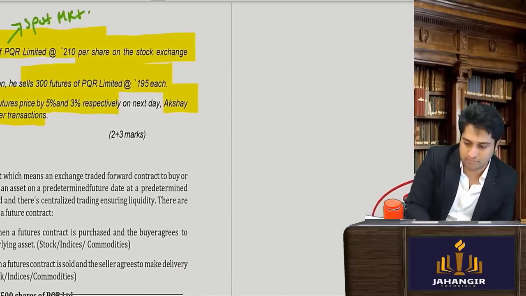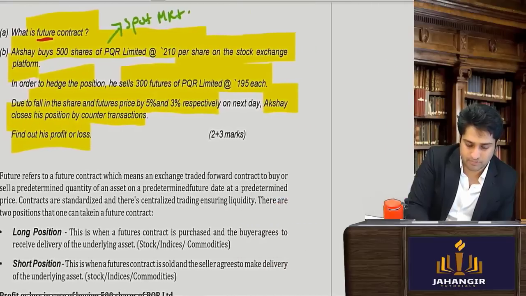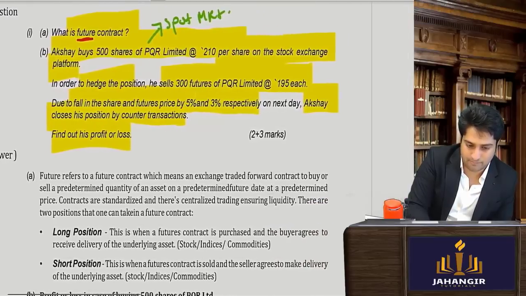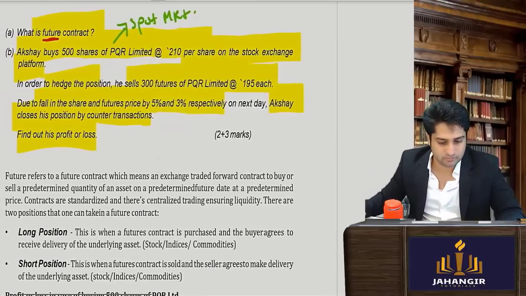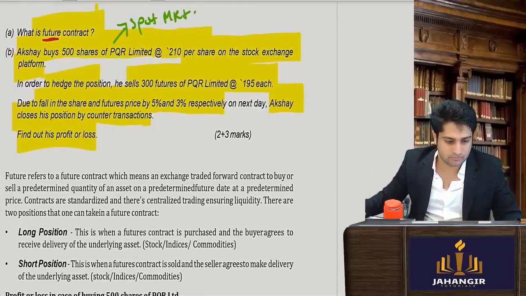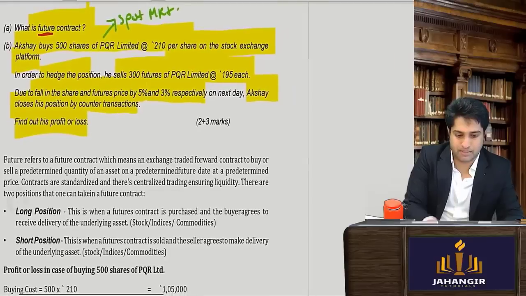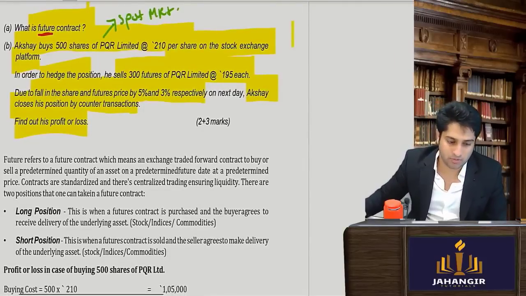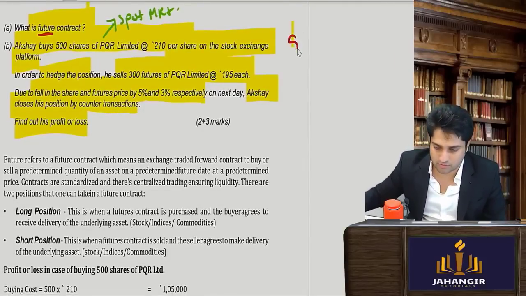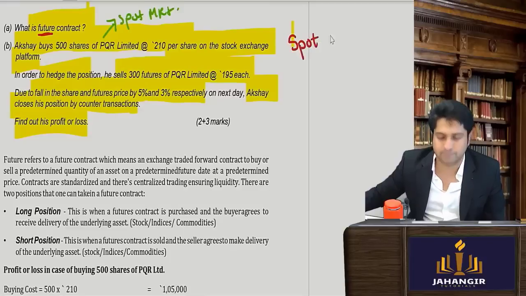चलो देखते हैं, बहुत ही सिंपल है. क्या बता रहे हैं ये लोग? Let me take this here. Okay. Now pay attention to how you can do it. Here you have your spot market and he has taken a future position also.